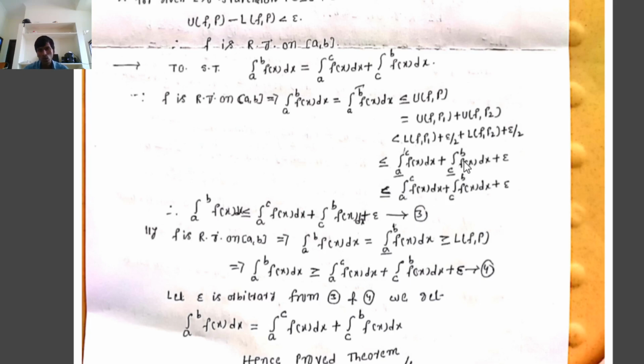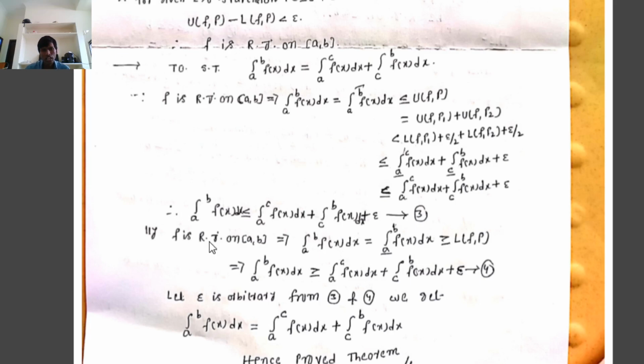Already f is also Riemann integrable on the closed interval c comma b, so automatically the integration from c bar to b of f of x dx equals the integration from c to b of f of x dx, plus epsilon. Therefore, we conclude the integration from a to b of f of x dx is less than or equal to U(f,P). That implies the integration from a to b of f of x dx is less than or equal to the integration from a to c of f of x dx plus the integration from c to b of f of x dx plus epsilon. That is equation number 3.